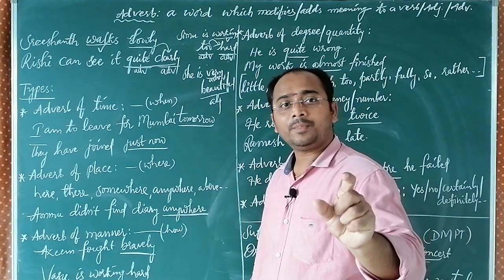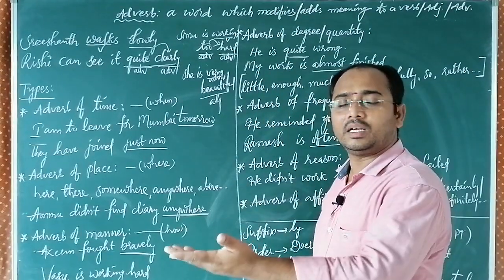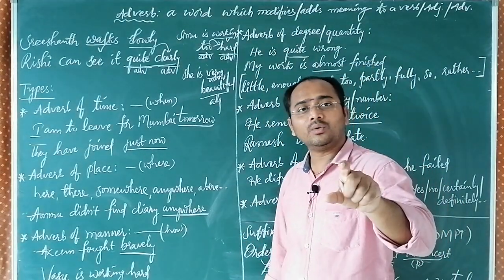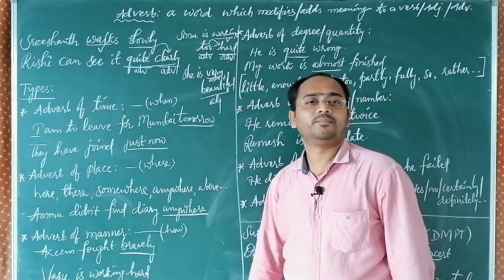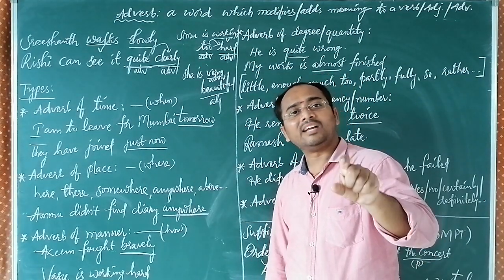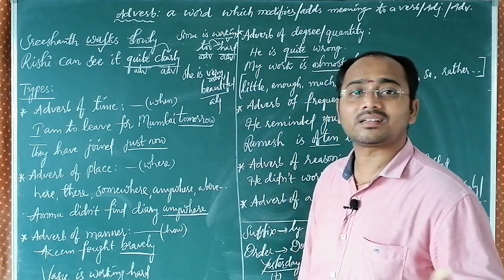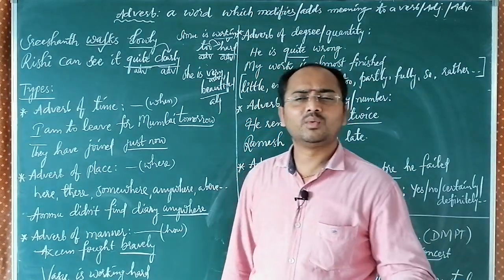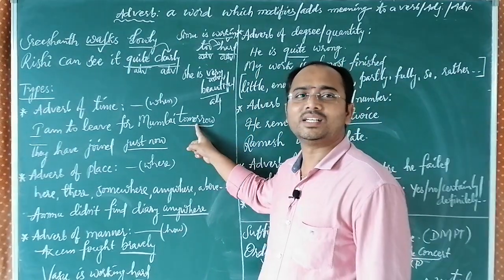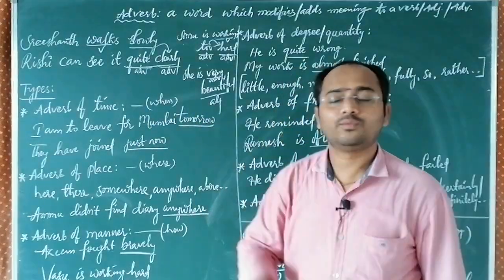And there are some keywords to identify the tenses, which we will get to in future videos. All the keywords are adverb of time words only: yesterday, today, tomorrow, later, now, just, recently, already, long ago, once upon a time. All these words are related to timing, so we can consider them adverbs of time.